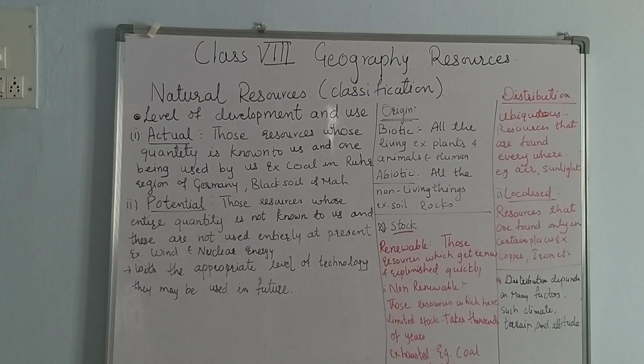Take the example of black soil in Maharashtra. We know Maharashtra is full of black soil, because black soil is very good for cotton, groundnuts and wheat. Similarly, coal in the Ruhr region of Germany. There is one region where you find the coal mines.